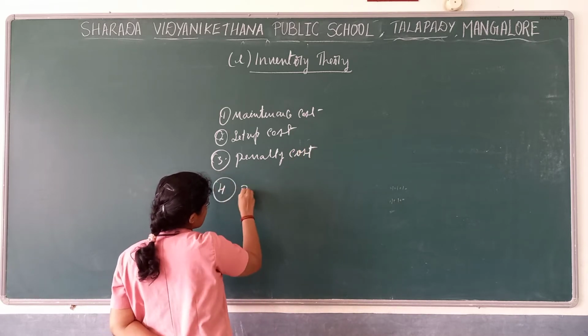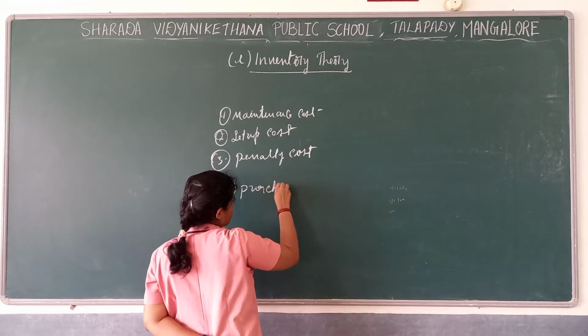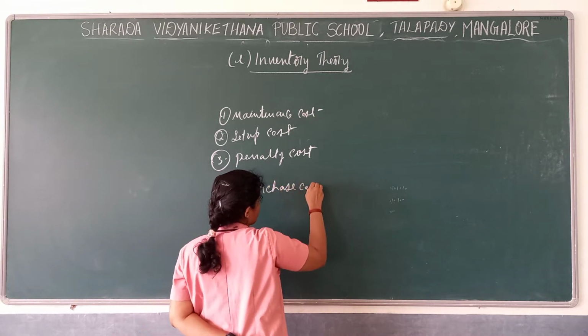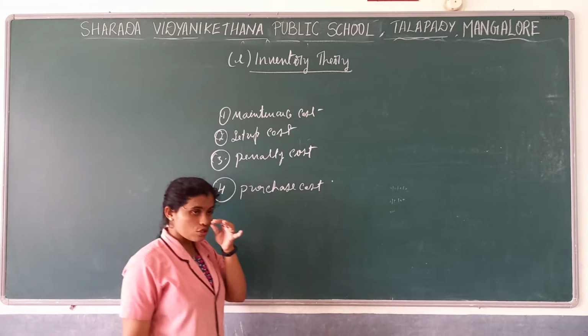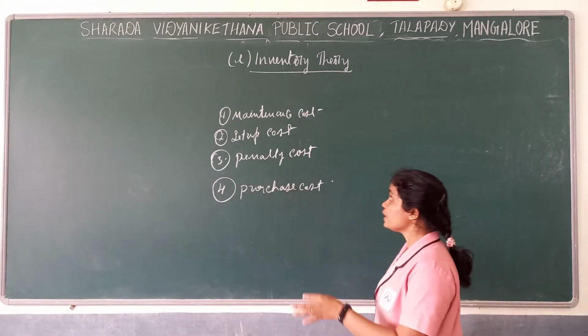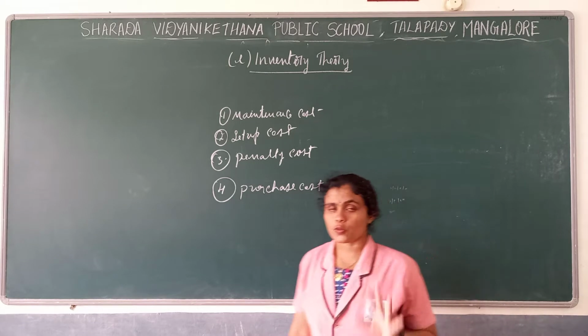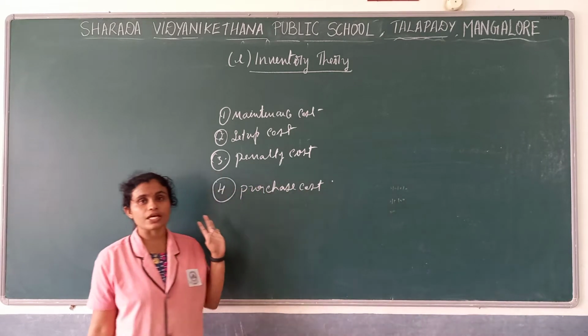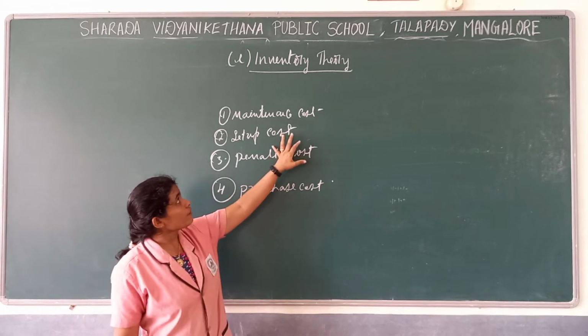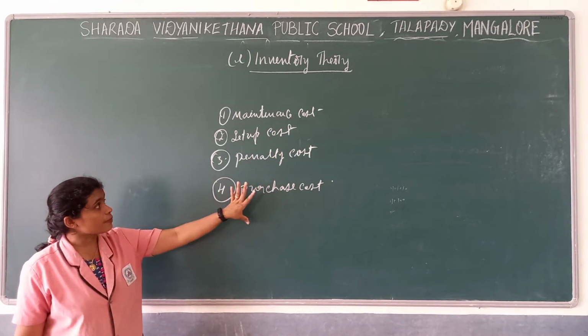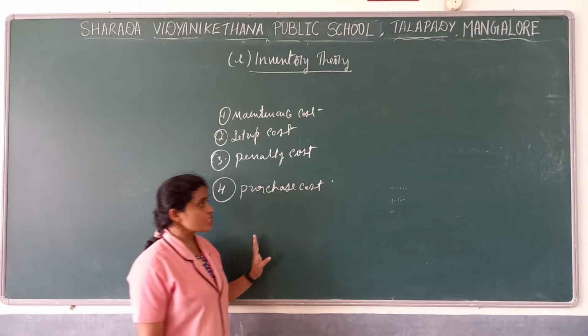And fourth one, purchase cost. In this particular chapter, and also while solving problems, you should know these 4 kinds of cost associated with the maintenance of inventory. Now we'll see one by one what is this maintenance cost, setup cost, penalty cost and purchase cost.